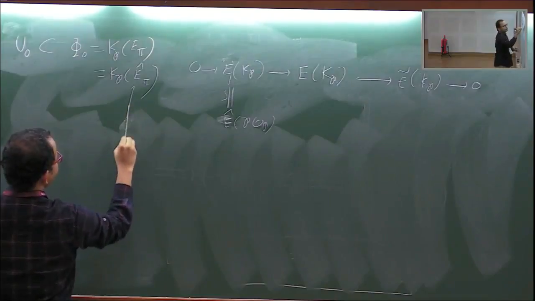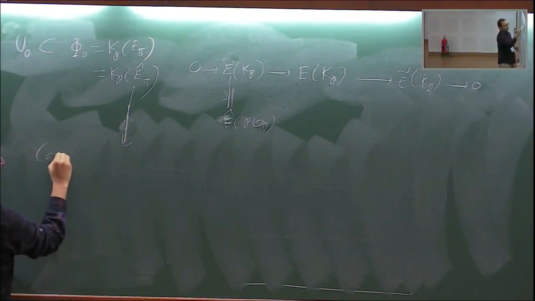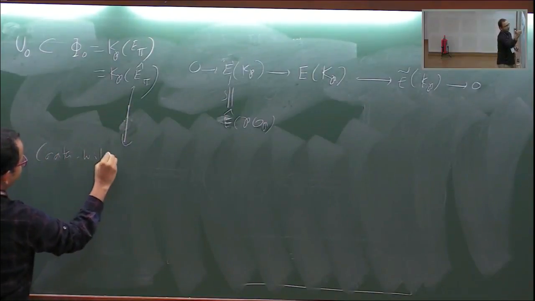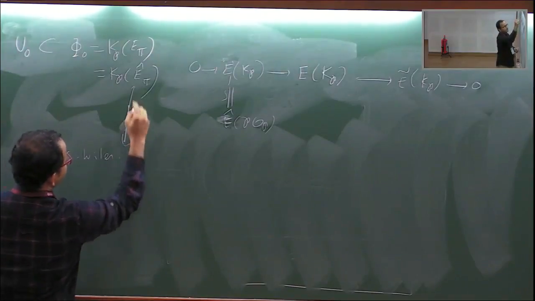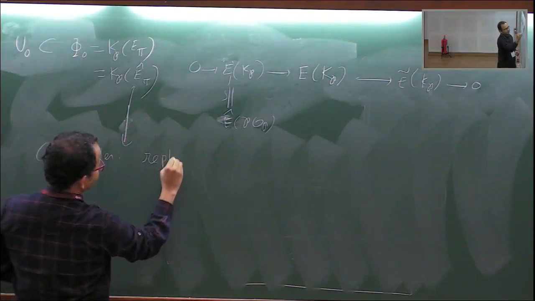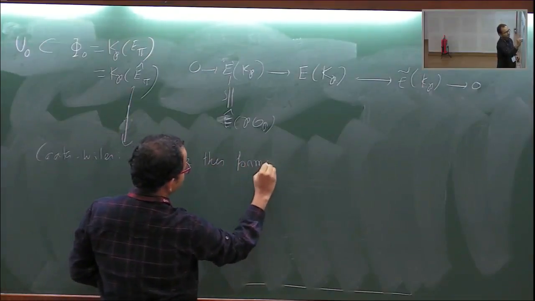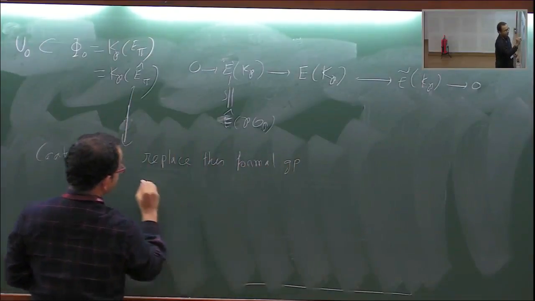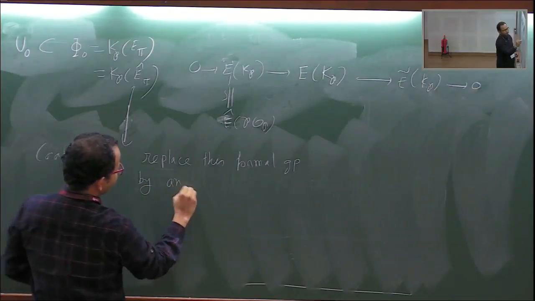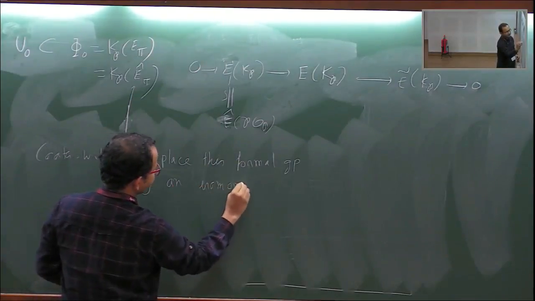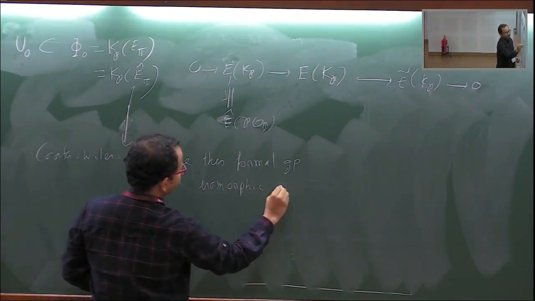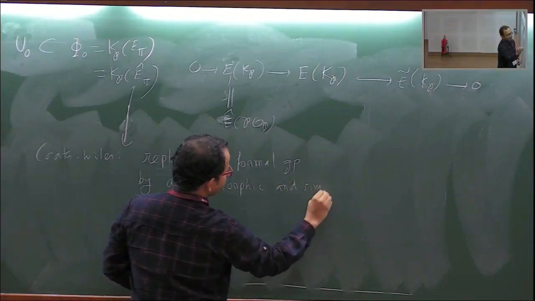But this is not a good group to work with. So what Kurzweil will do is replace this formal group by an isomorphic and simpler group.